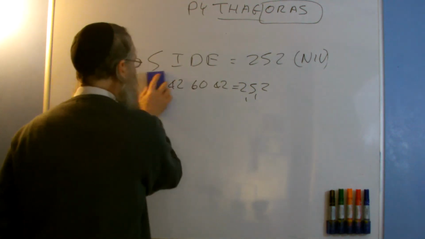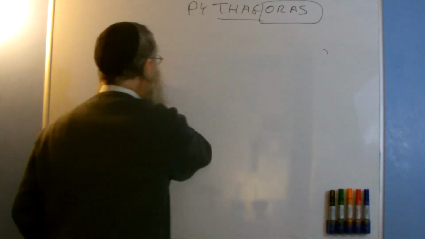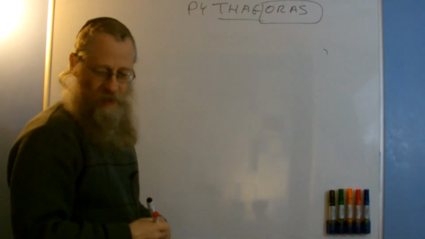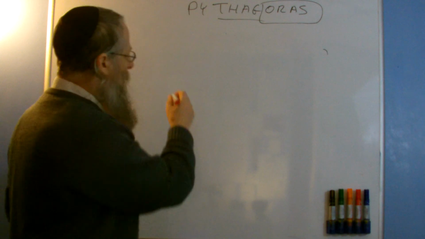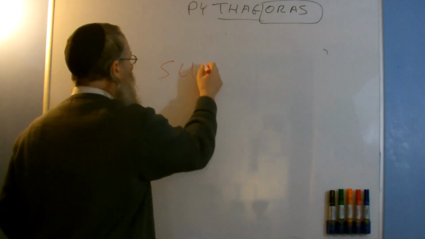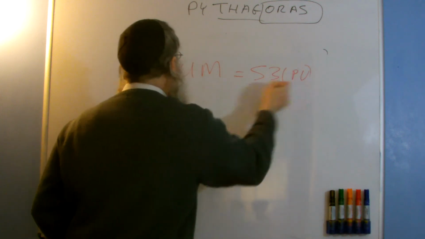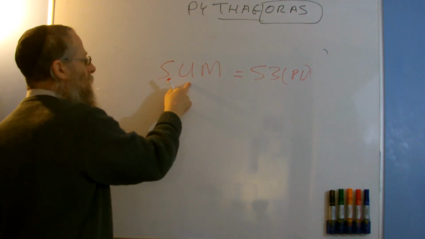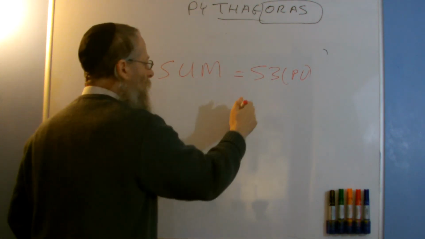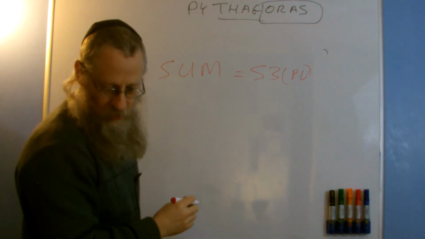Now we have to take the squares and we have to sum them. So what we have now is a connection between the word sum, which is 53, that's the placement value. That's 19 plus 21 is 40, plus 13 is 53. And we have the word oros.